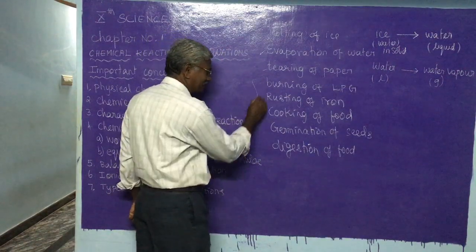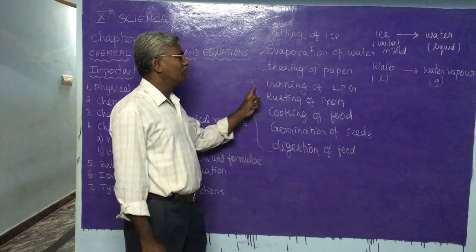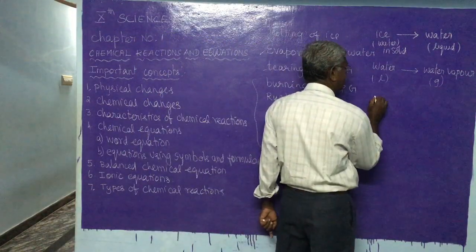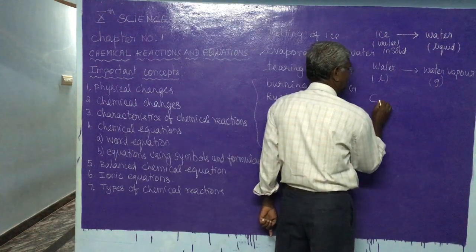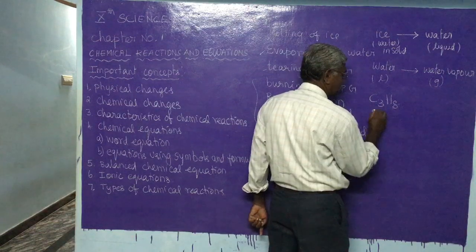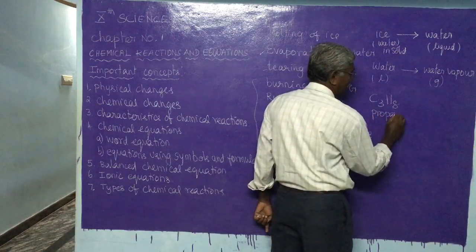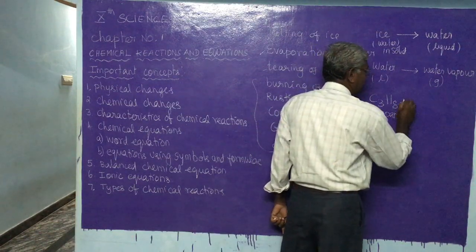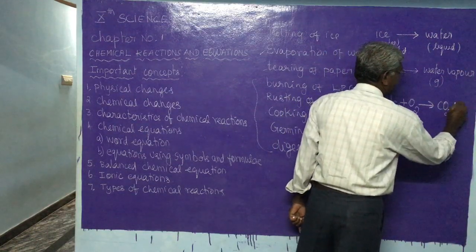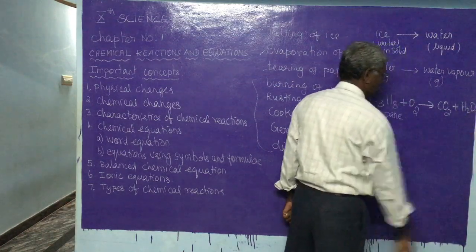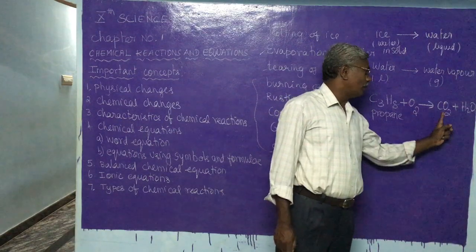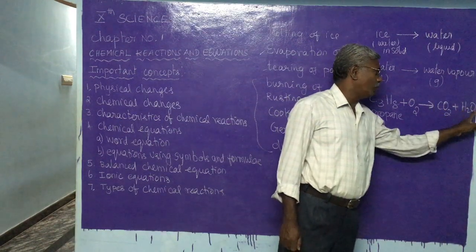But now let us consider these changes. Burning of LPG. LPG contains hydrocarbons, for example C3H8, called propane. Later we will discuss propane. When it is burnt, it changes to carbon dioxide and water.